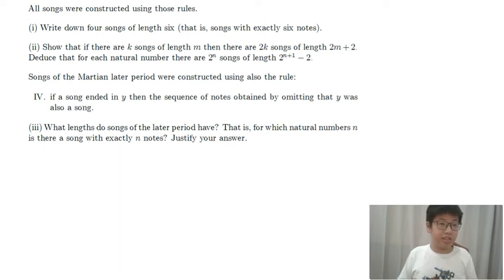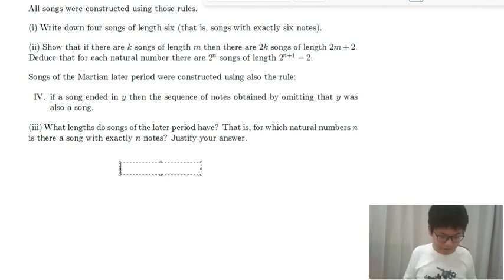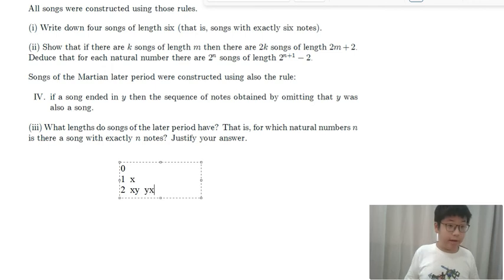What lengths do songs of the later period have? That is, for which natural numbers n is there a song with exactly n notes? Justify your answer. Firstly, it's any natural number. Let me show you. We have the null song with 0 notes, and we have a song of length 1, and then we have the song x, then 2: xy, yx.